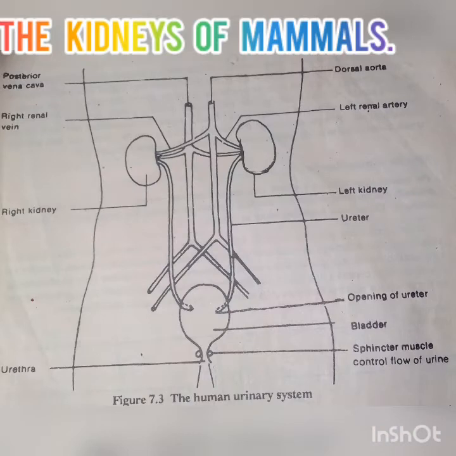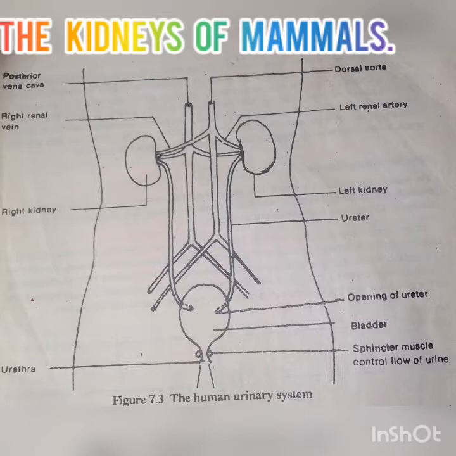As you can see, starting from our left side is the posterior vena cava, and on the right side we have the dorsal aorta. These are the two tubes that pass substances into the kidney. We have the right renal vein and we have the left renal artery. We have the right kidney, the left kidney. We have the ureter. It is a tube that passes waste products out of the kidney.